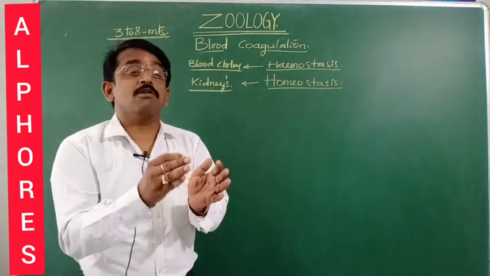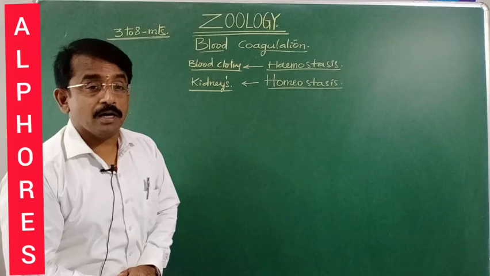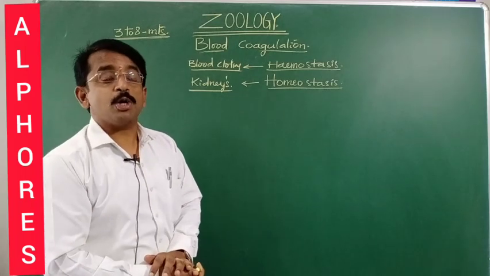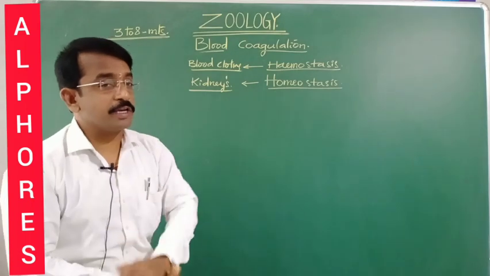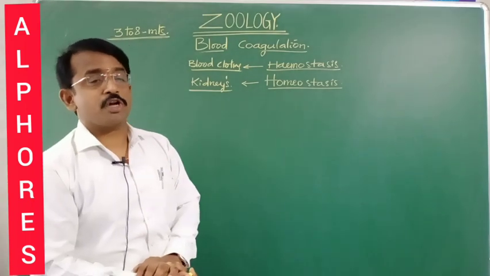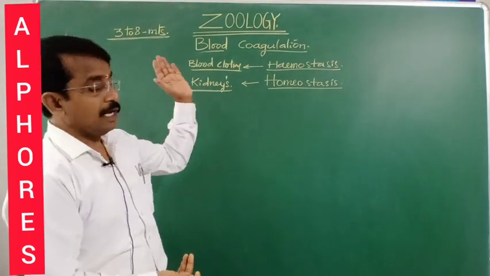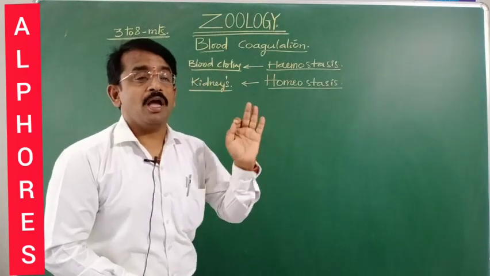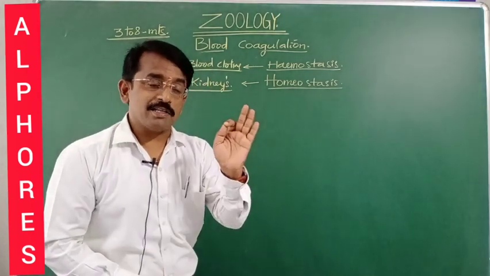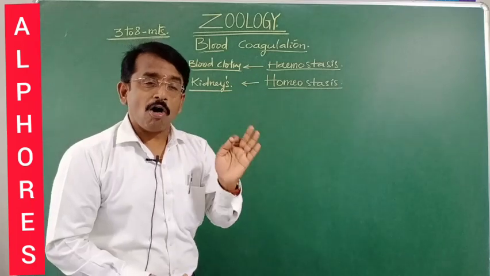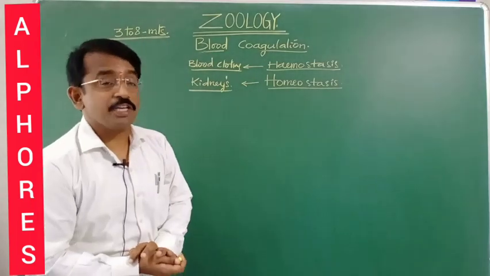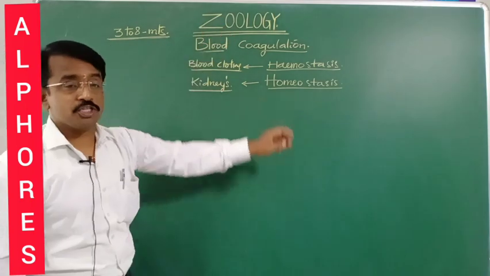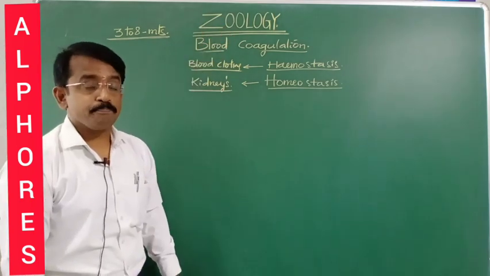This prevents the loss of blood from the injured vessels or tissues. What I mean to say is that the process of conversion of a fluid like blood into a web, a mesh, or a jelly-like clot is what is named blood coagulation or blood clotting.